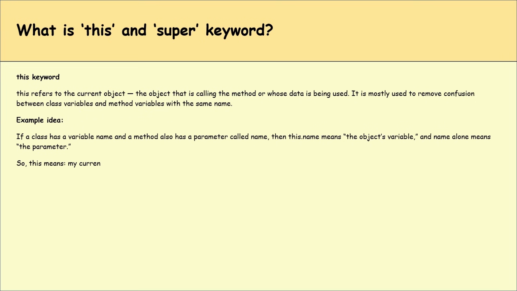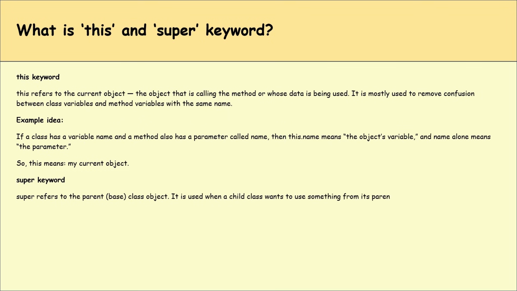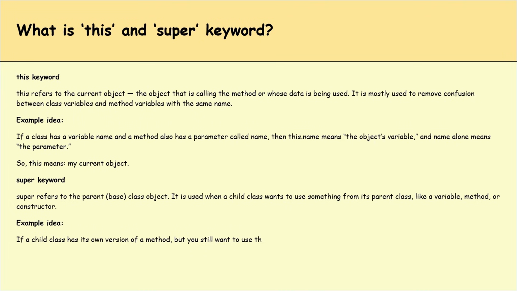Whereas the super keyword refers to the parent class object. It is used when a child class wants to use something from its parent class, like variables, methods, or constructors. For example, if a child class has its own version of a method, but you still want to use the parent's version, you can call it using super.methodName. So super means my parent class.